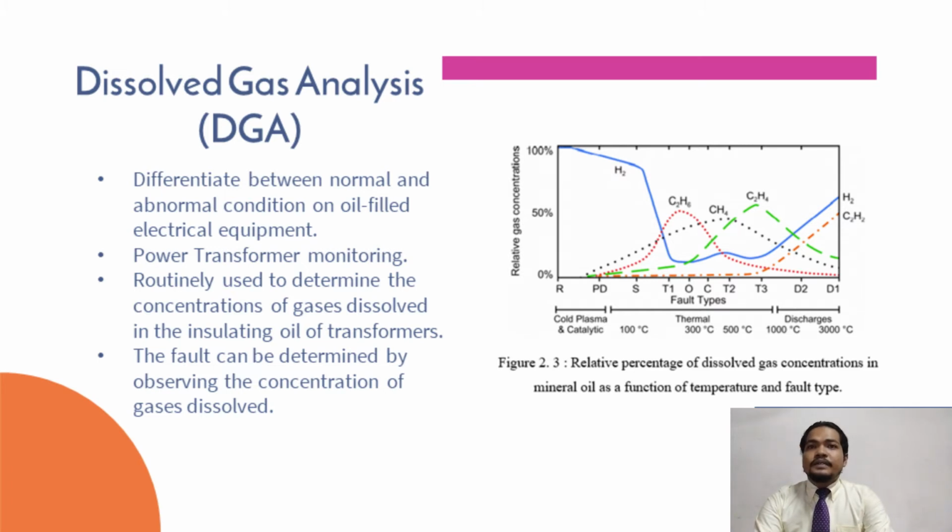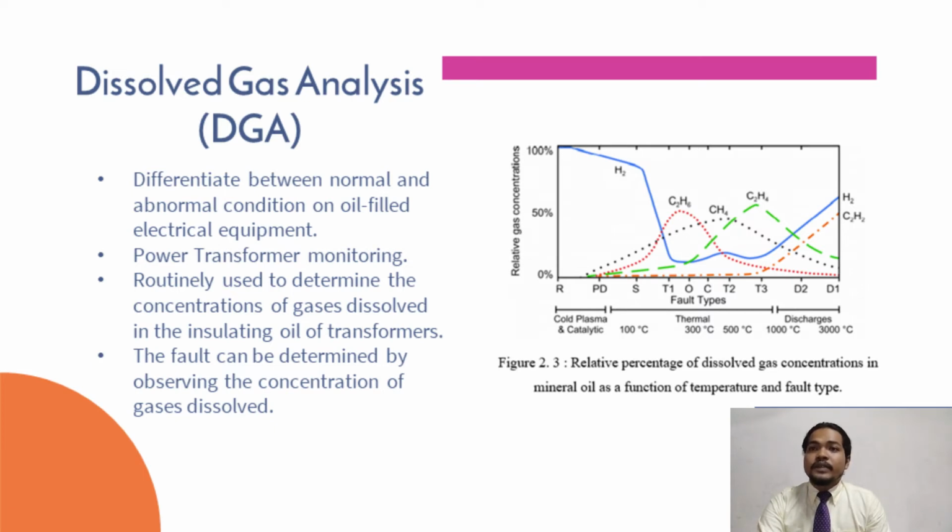Dissolved gas analysis, which is DGA, is used to differentiate between normal and abnormal conditions in oil filled electrical equipment. For this study, it is for power transformer monitoring. The DGA is routinely used to determine the concentration of gases dissolved in the insulation oil of the transformer. From the DGA, the fault can be determined by observing the concentration of gas dissolved from laboratory analysis.